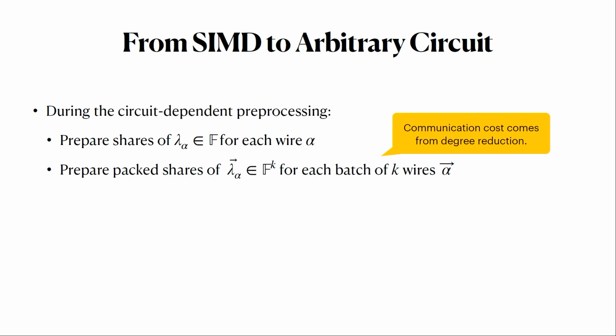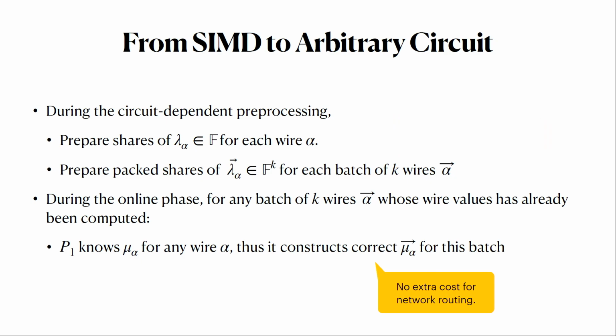So you take the vector of lambdas and distribute packed shares to the parties for these random lambda values. So this requires a bit of interaction. And then in the online phase, when you have this setup, you evaluate these gates in the same batch of k gates at once. And by exploiting the fact that, according to this invariant we defined, P1 will always know these mu values in the clear for every wire alpha, then it can just collect the right set of mu values which are needed for this set of wires and use these to help with the multiplication protocol without any fancy routing process.